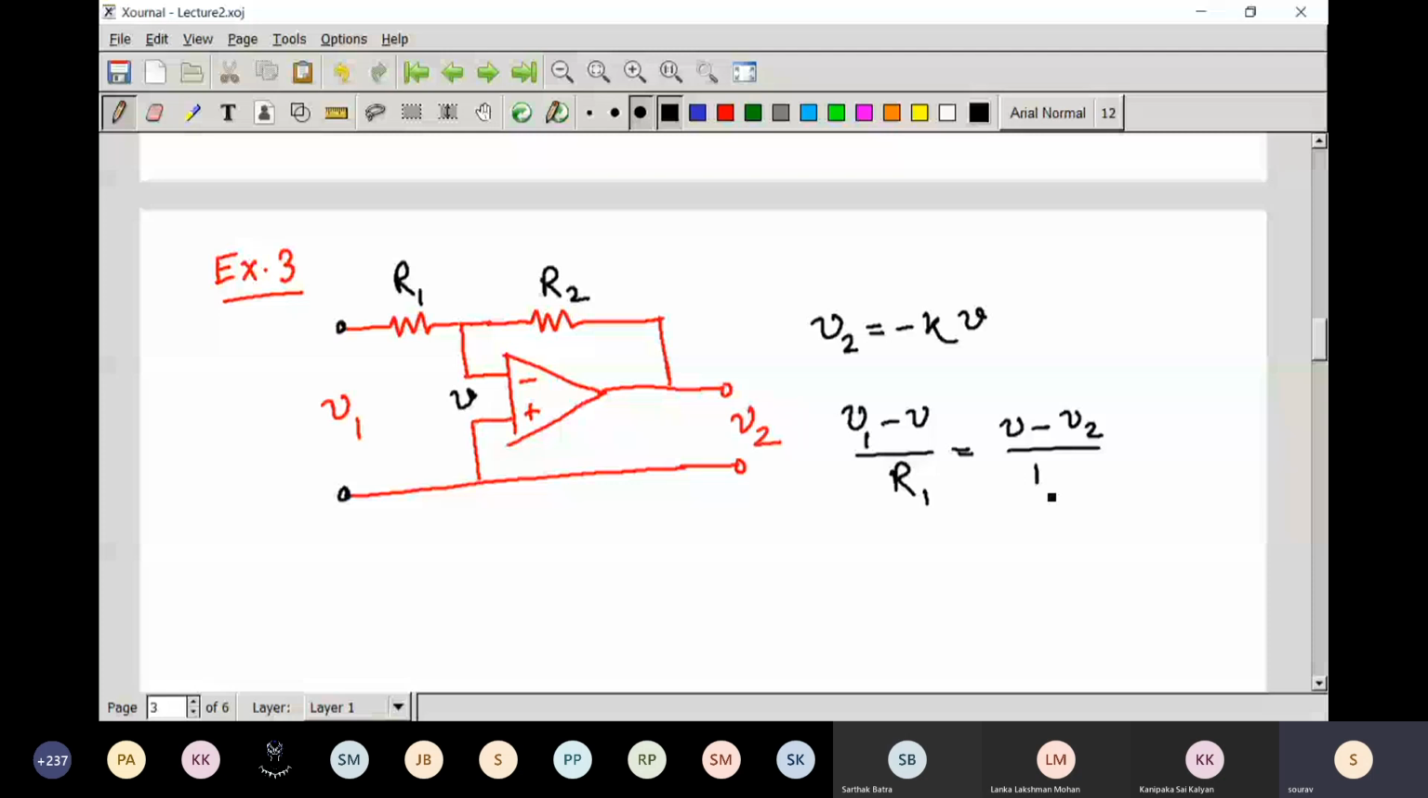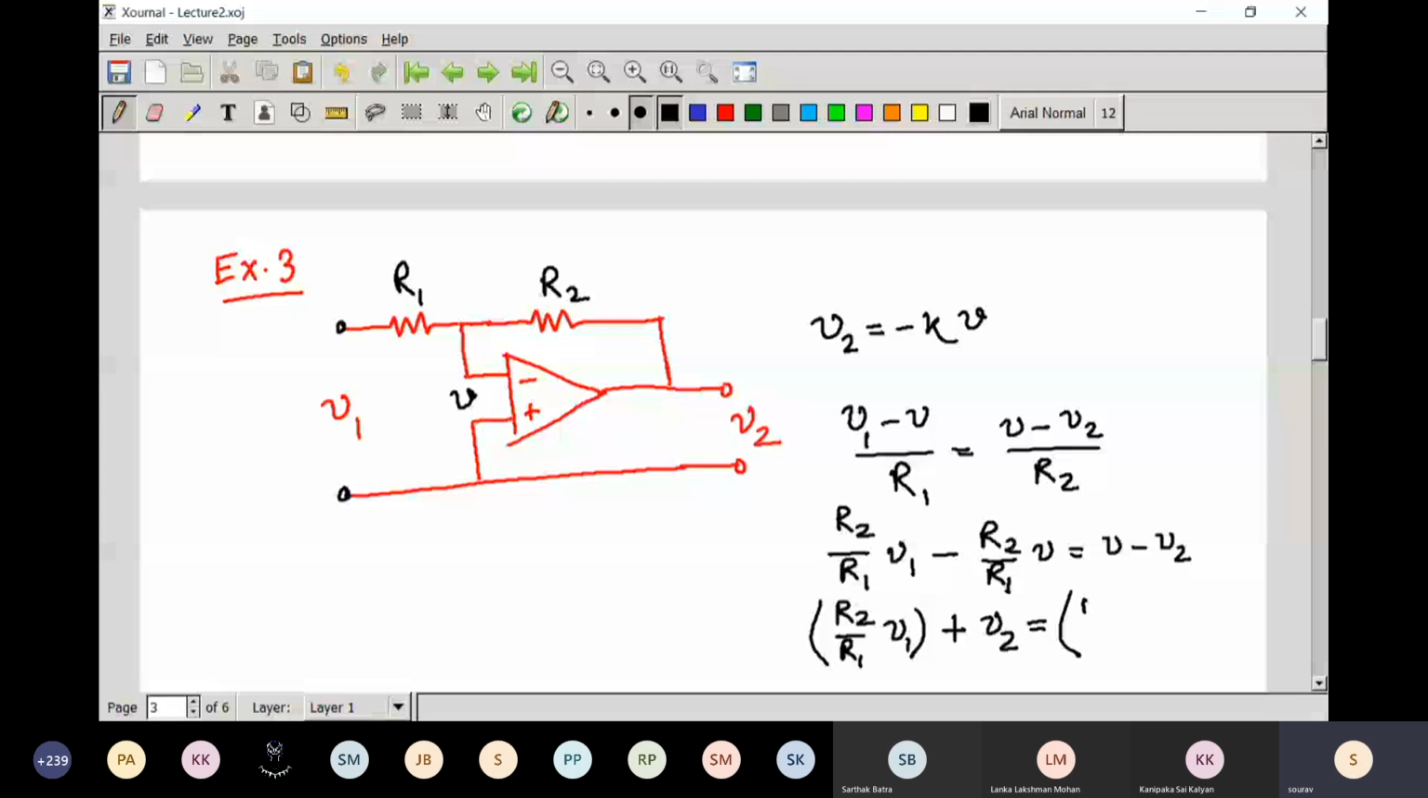From here, if you simplify it, you will get R2 by R1 V1 plus V2 equals R2 plus R1 by R1 V. I am denoting it as E. So we get these relationships from this particular circuit.